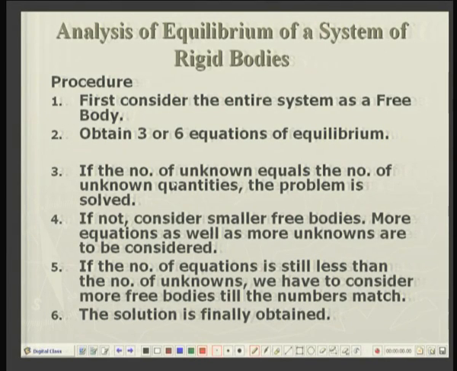If not, then we will have to consider further free bodies. That is, we will break the entire system into separate free bodies or subsystems, and for each we will write down the appropriate equations of equilibrium. We will come to a state where the number of total unknowns is equal to the total number of equations.